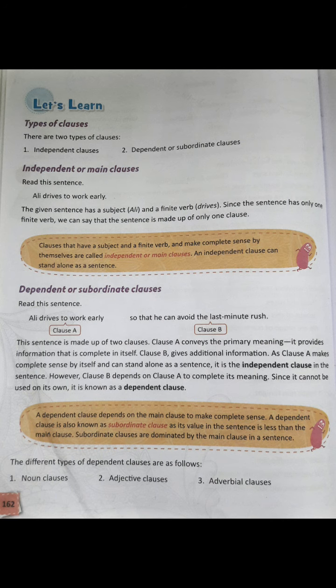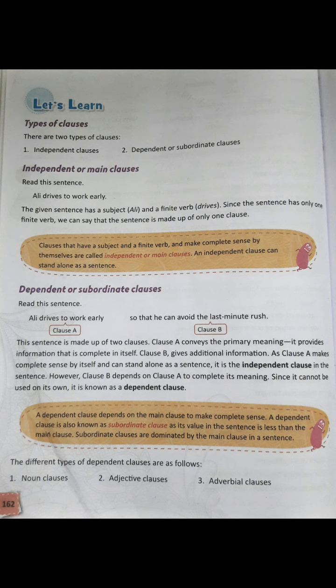Since the sentence has only one finite verb, we can say that the sentence is made up of only one clause.